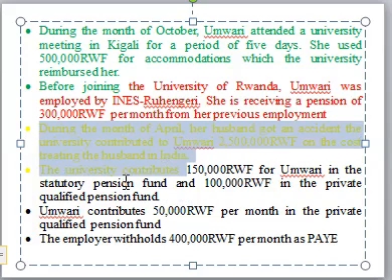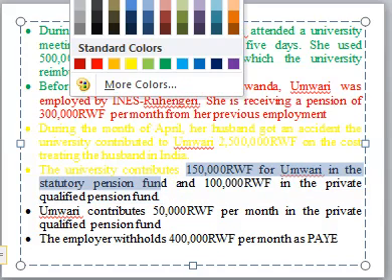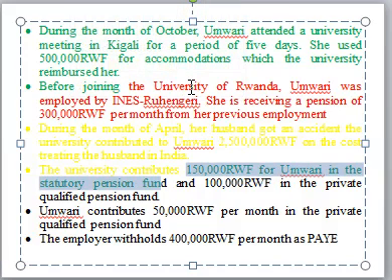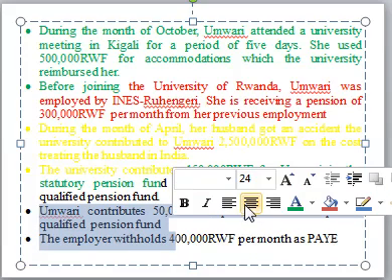Then the university contributed for Omari's statutory pension fund, 100,000. So these ones are exempt as per the new guideline in the tax law. We consider this one as exempt. We don't tax. Exempt. So we shall consider what she contributes, and then the employer withheld this.